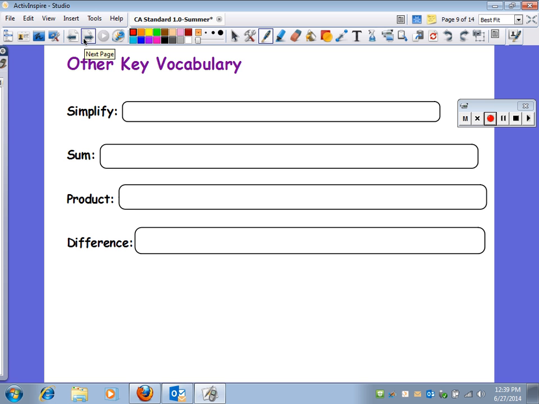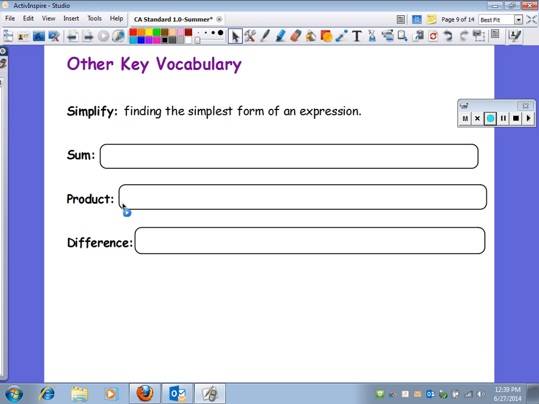Other key vocabulary terms. Simplify. Finding the simplest form, so reducing. So you could also kind of put here reduce. That's another way to put simplify, is to reduce.